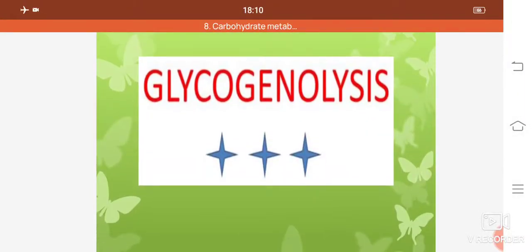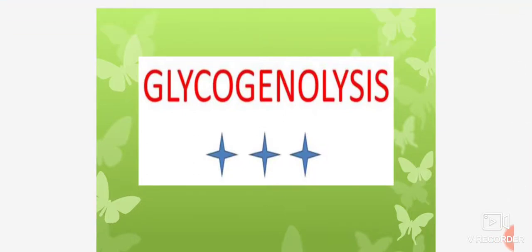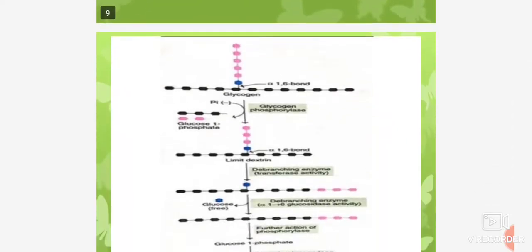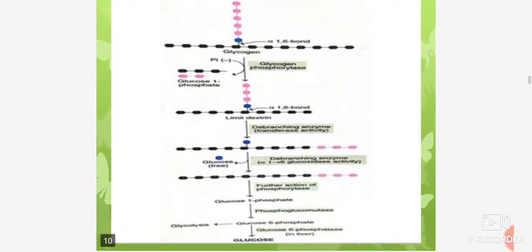Glycogenolysis is the breakdown of glycogen to form glucose in the liver and muscle. The pathway can be described as follows. Glycogen is broken down to glucose 1-phosphate by the enzyme phosphorylase. Cyclic AMP stimulates phosphorylase activity.